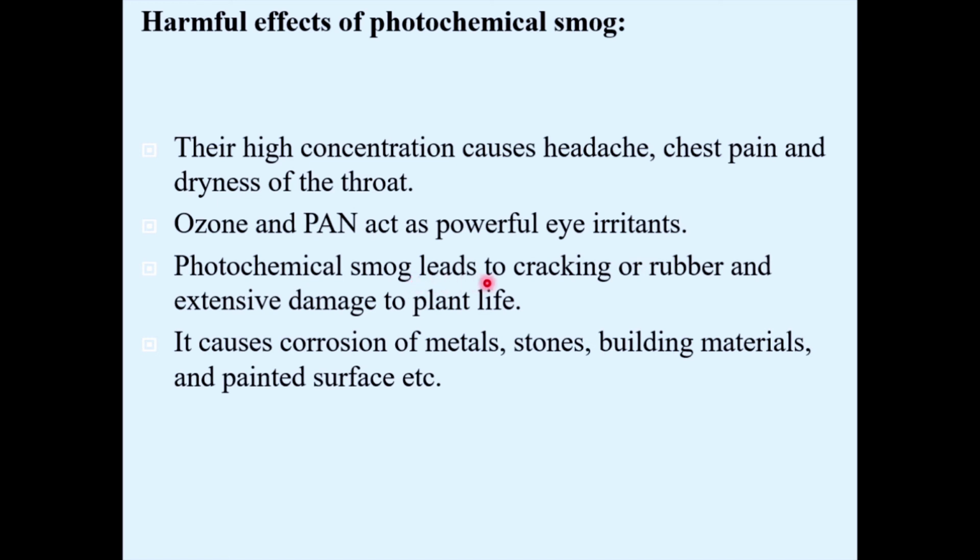Photochemical smog also leads to cracking of rubber and extensive damage to the plant life. Cracking of rubber means the rubber will lose its texture. Rubber is a very smooth substance. So if the rubber is in the atmosphere of photochemical smog, due to the oxidation of the rubber, it becomes porous and rough. It is becoming highly rough in nature. It loses its originality, it loses its texture, and also it damages the plant life.